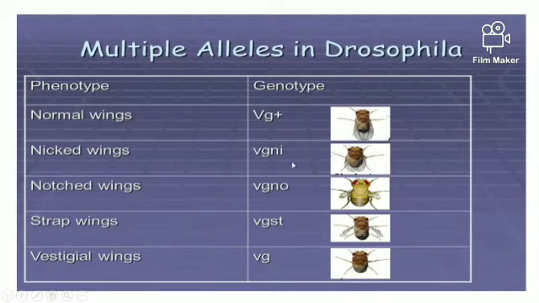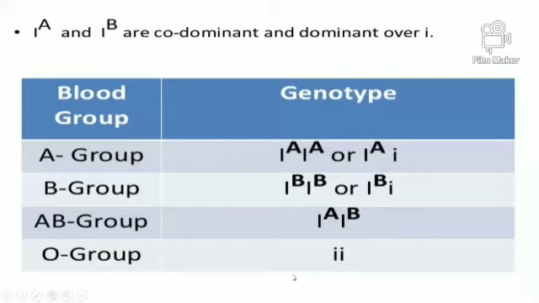Nicked wings. Here, this is the normal wing of the Drosophila. This is the nicked wing, where one wing is away from the second wing. So this is the nicked wings, that is VGNI. Then the notched wings: one small wing on the right side and one small wing on the left side, and these are very small in size. Then the strap wings, where there are strips on the wings, black and white type of strips on the Drosophila. So here VGST, and the vestigial wings.